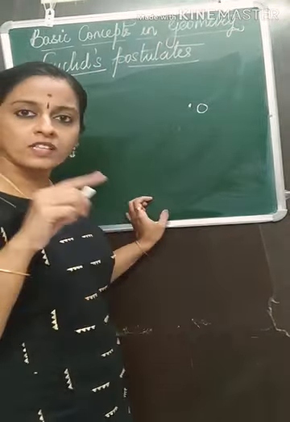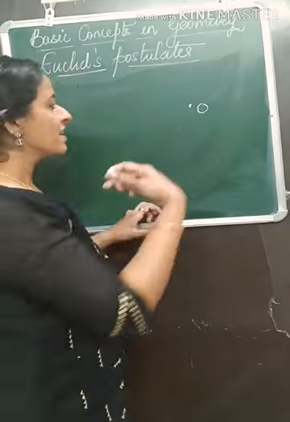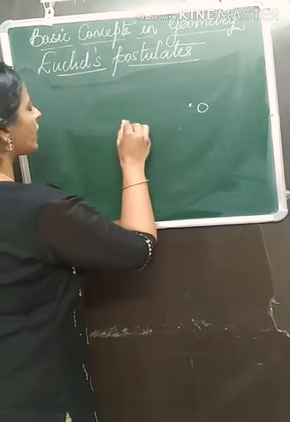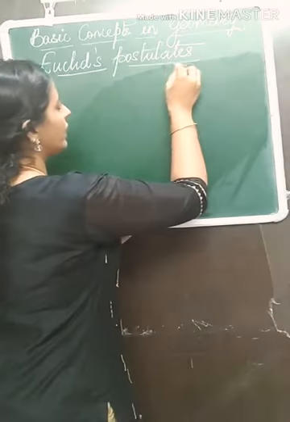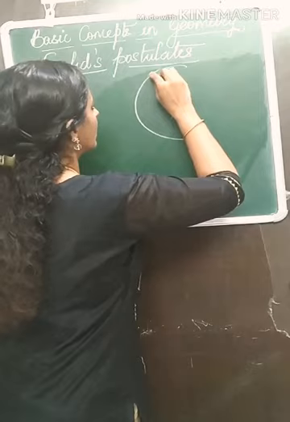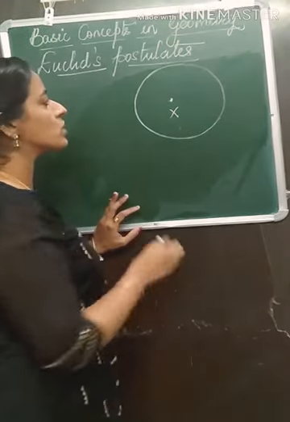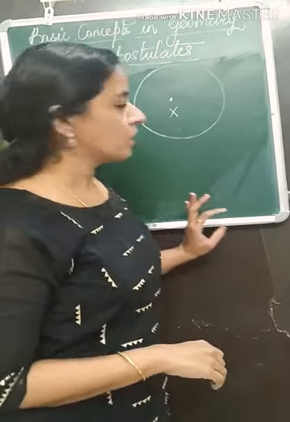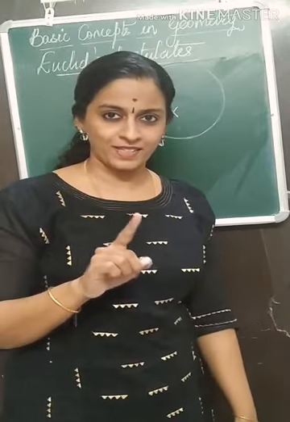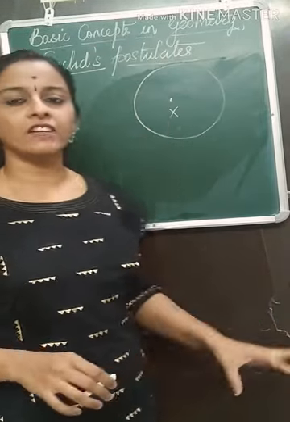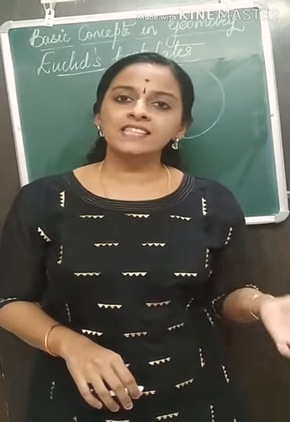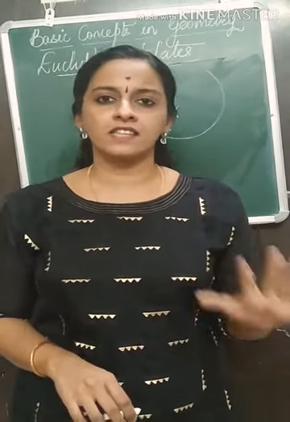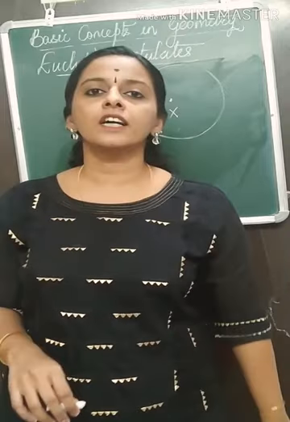So to draw a circle of given radius, we can select any point as the center. Remember, we draw a circle using a compass. Don't call it a rounder, it is a compass. So a circle can be drawn of given radius by selecting any point as center. That is the third postulate.